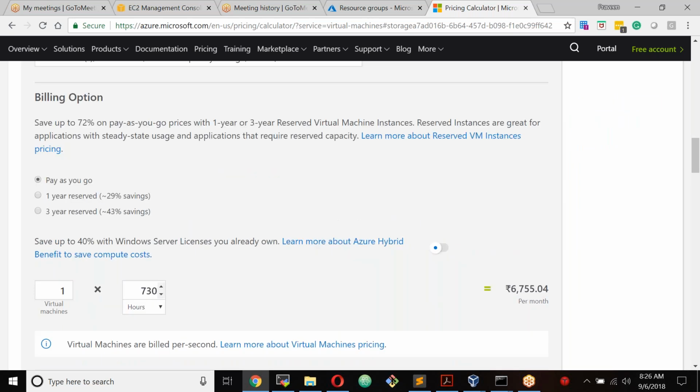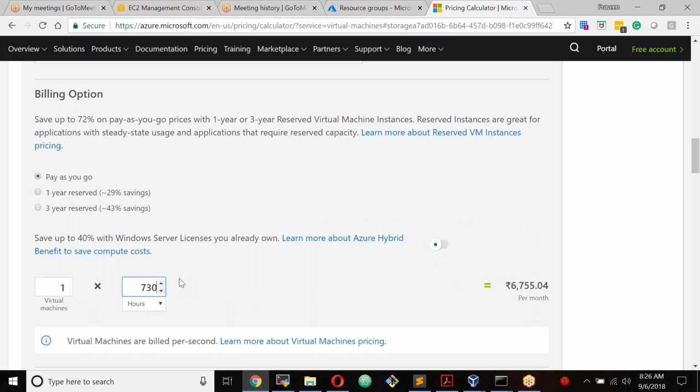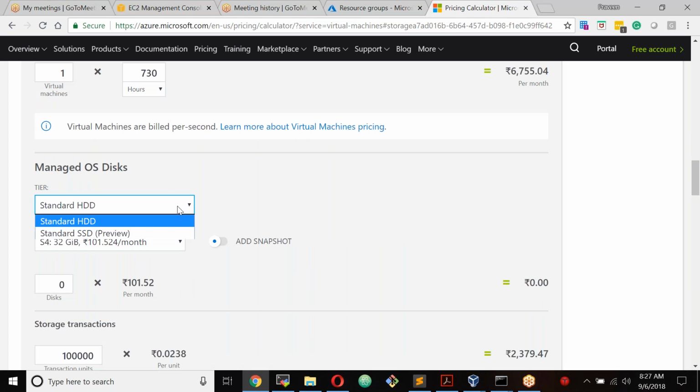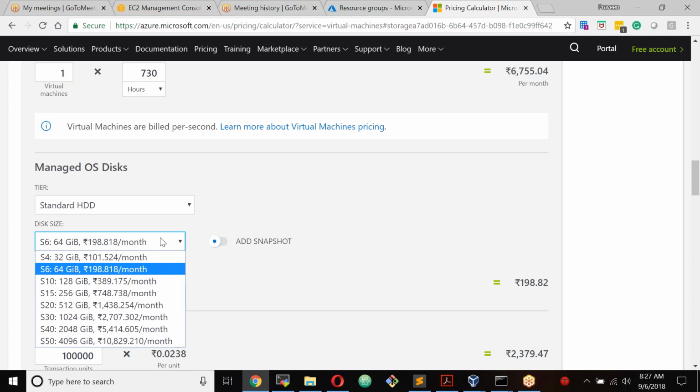How many hours per month are you going to run? Let's assume 730 hours. How many virtual machines? 1 virtual machine. And the disks, the standard hard disk: what size do you want? 32 GB, and how many? One disk. It's going to cost you 100 rupees per month. So that is 100 rupees. And if you want 64 GB, almost double.